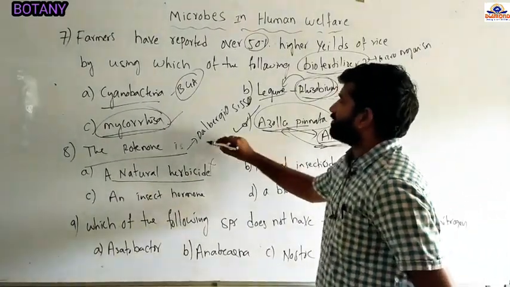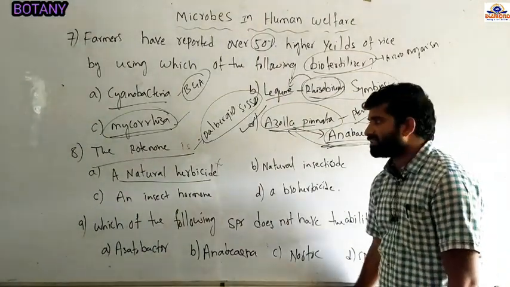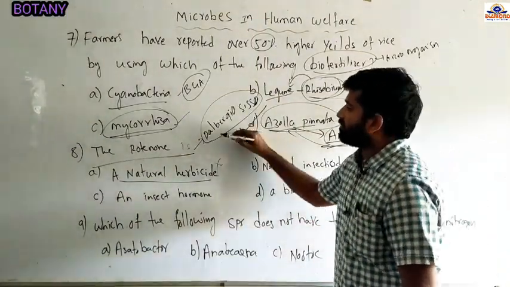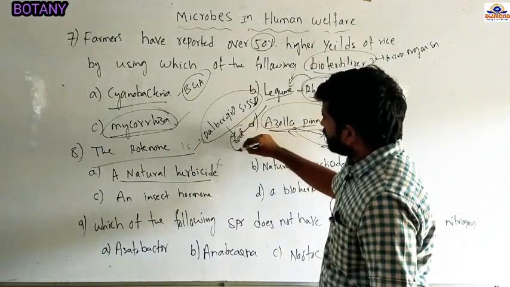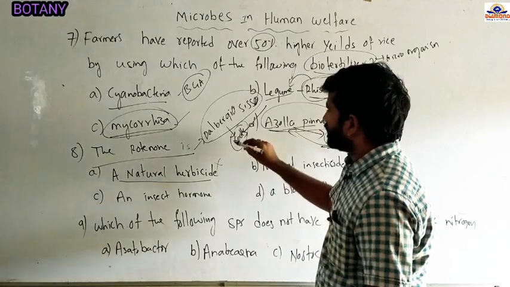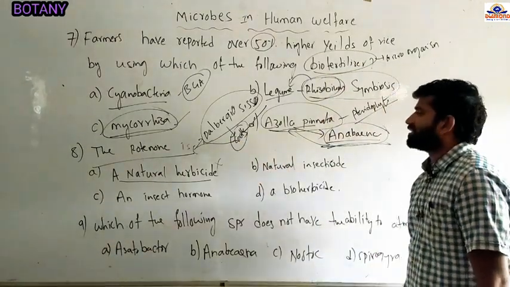To control some of the insects, we have extracted from the Dalbergia schizo roots. These are the Dalbergia schizo roots that contain the rotenone chemical. So this rotenone chemical is a natural insecticide.